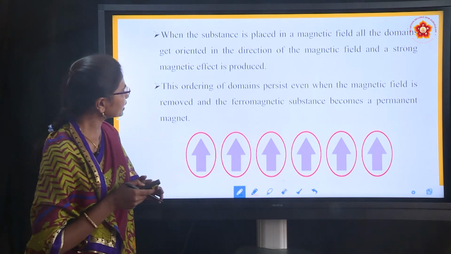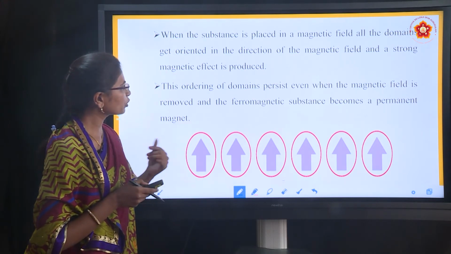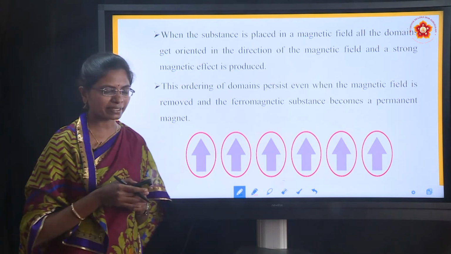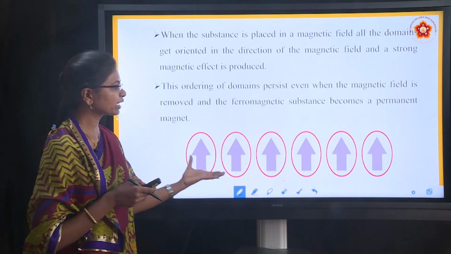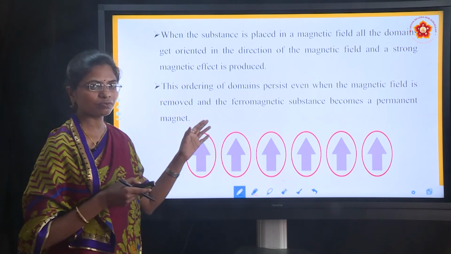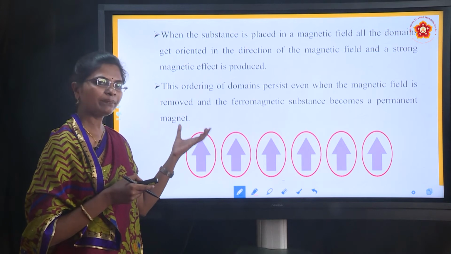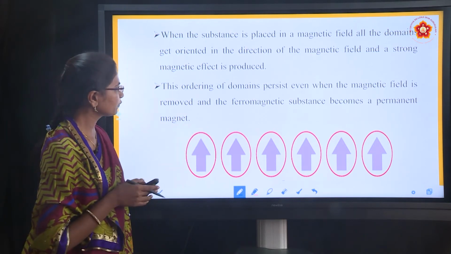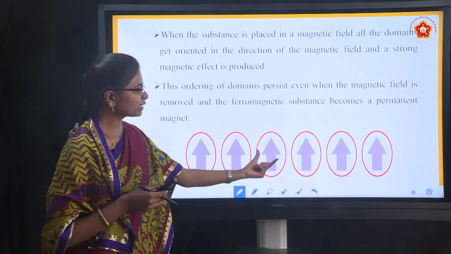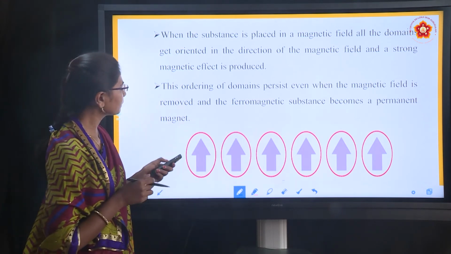This ordering of domains persists even when the magnetic field is removed, and the ferromagnetic substance becomes a permanent magnet. So even when you remove the field, it remains a permanent magnet and exhibits a strong magnetic effect, because all the domains are parallel with each other.